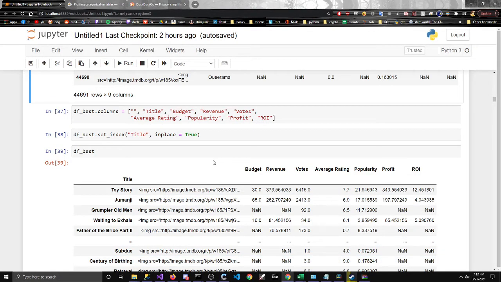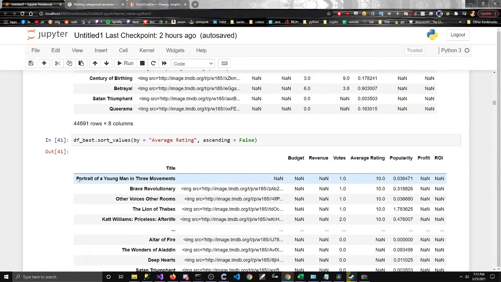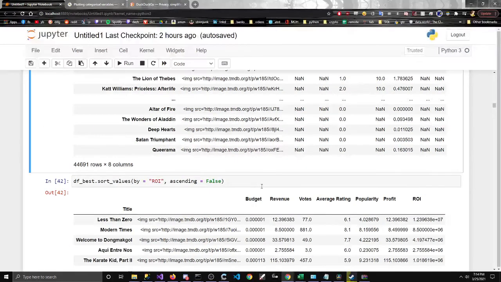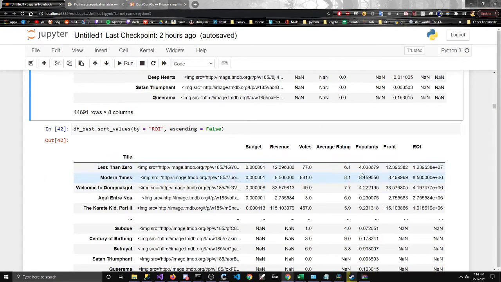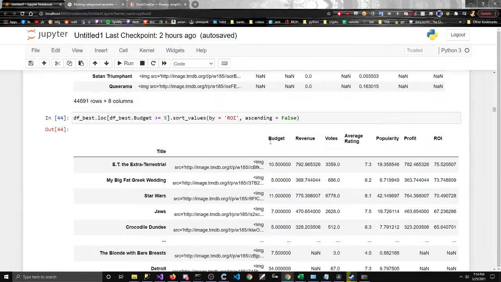Let's scroll down quickly. This is just average rating, and then return on investment. Now this is where you actually start getting decent information, which I was trying to get to. Return on investment was the best for ET, which grossed almost 800 million, with a budget of 11 million.